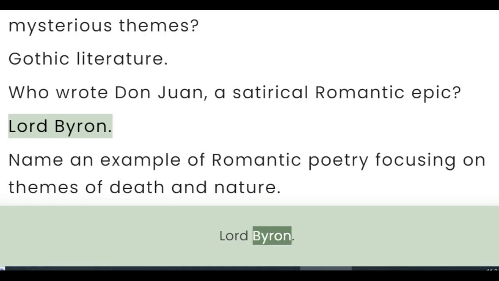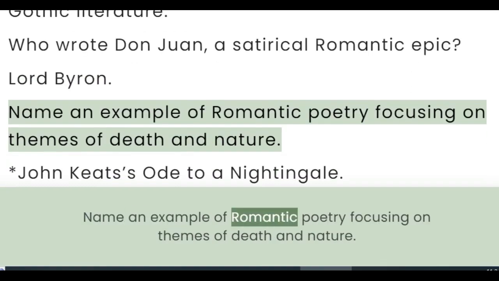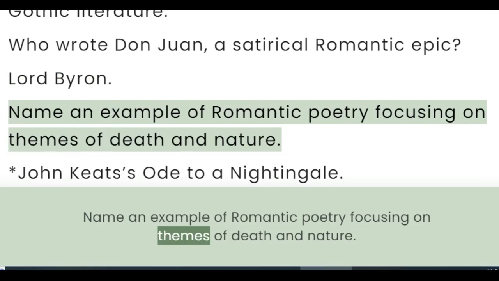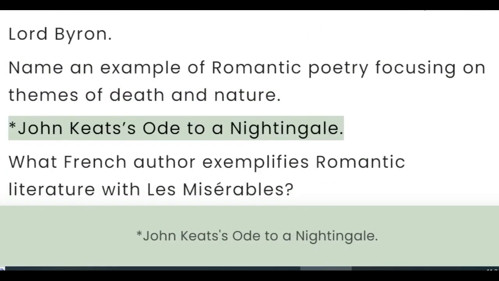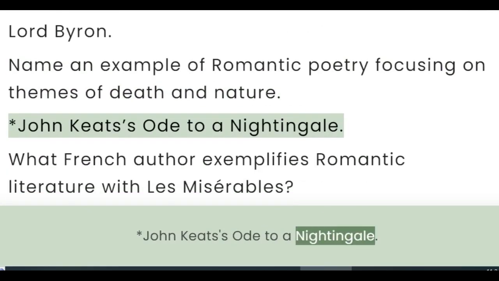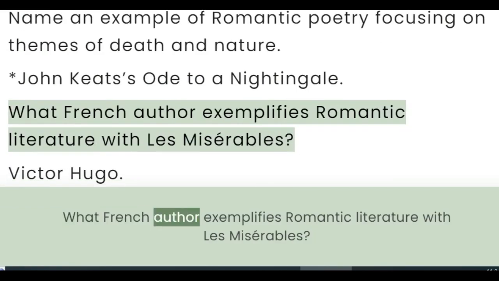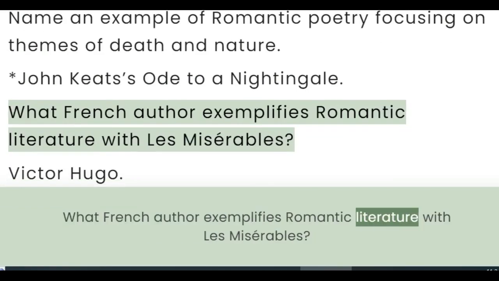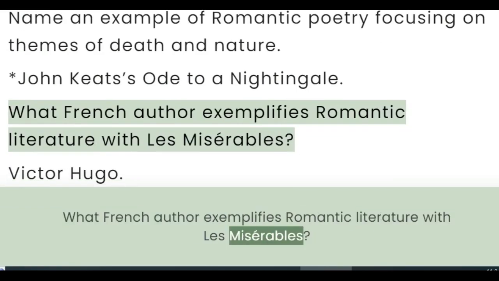Lord Byron. Name an example of Romantic poetry focusing on themes of death and nature. John Keats's Ode to a Nightingale. What French author exemplifies Romantic literature with Les Miserables?